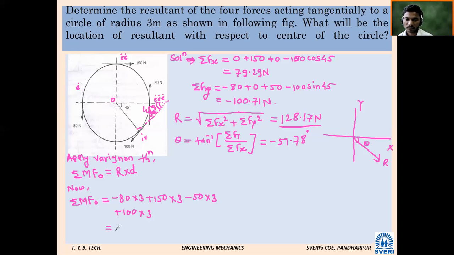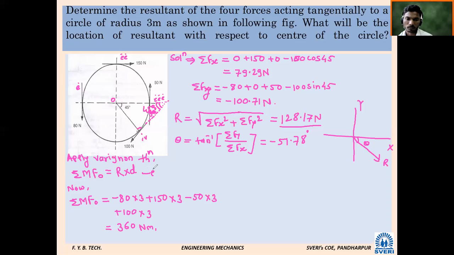Calculate first. 60, 840. 840 plus 360. 60 is coming, and then 300. Total 360. The answer is 360 Newton meter.